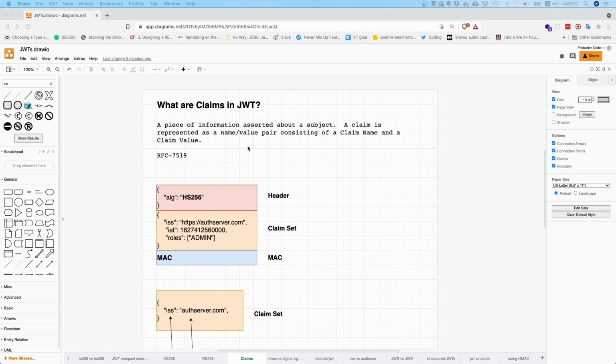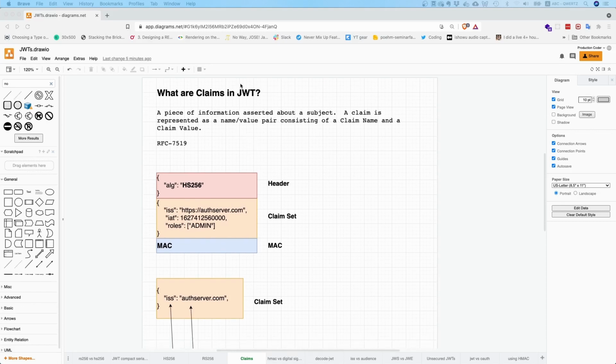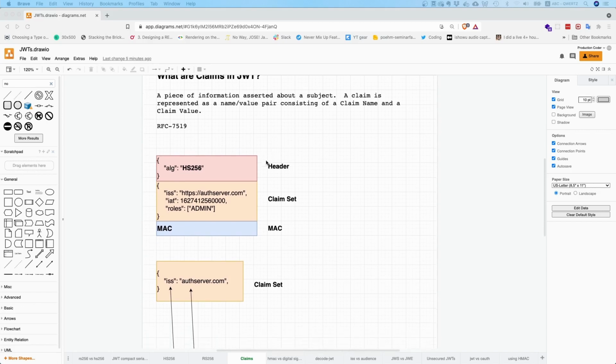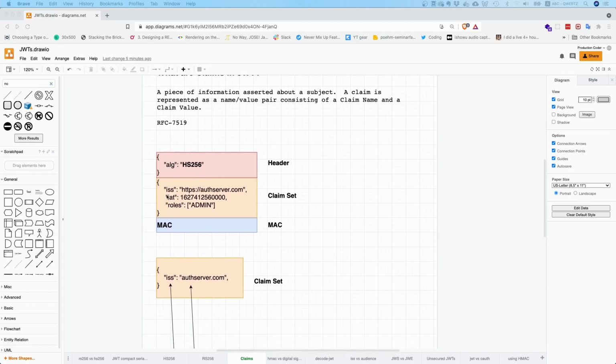I think initially it is a little bit confusing when you start getting into this, and also when you start looking into JSON Web Signature tokens, and you see, hey, there's just a key-value pair. Here you just have the key and here's the value. It's like a normal JSON object. Why is this called a claim? What is a claim even? And why is this whole thing called a claim set?